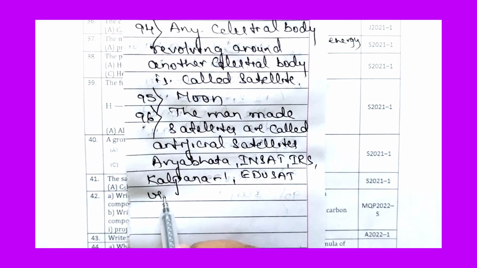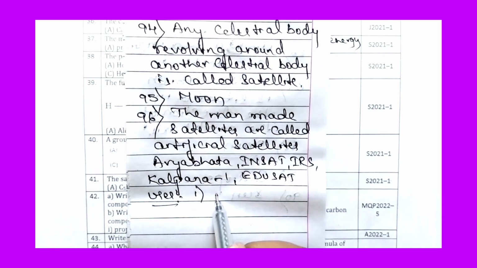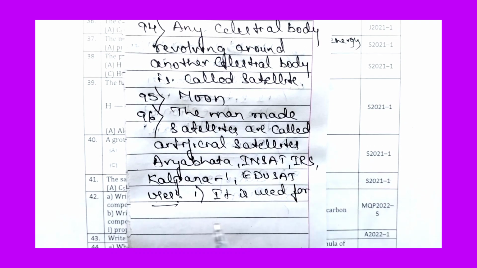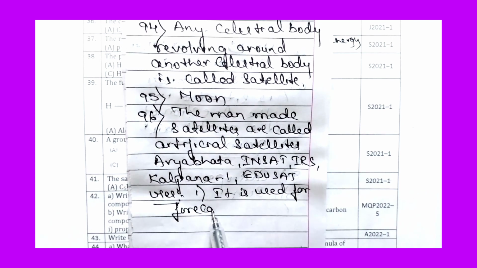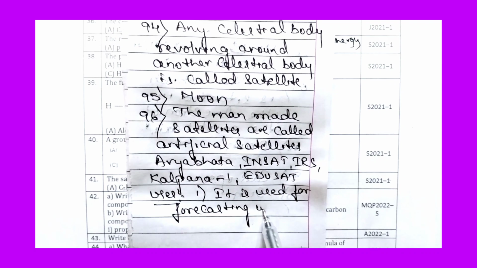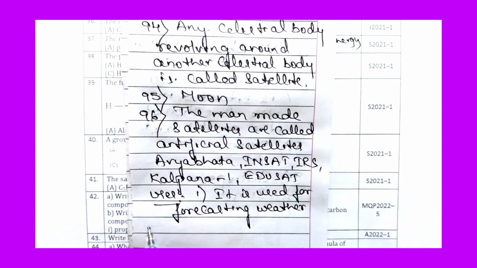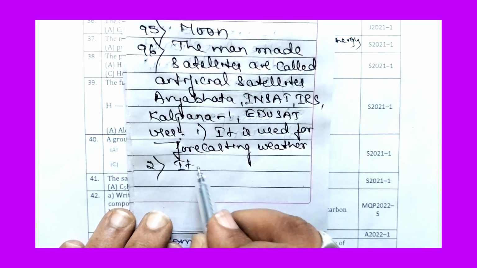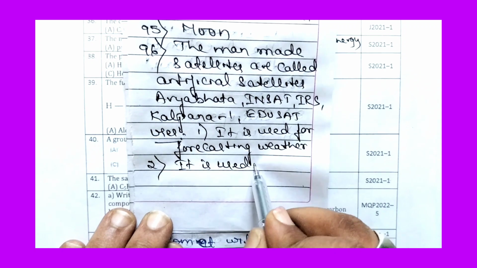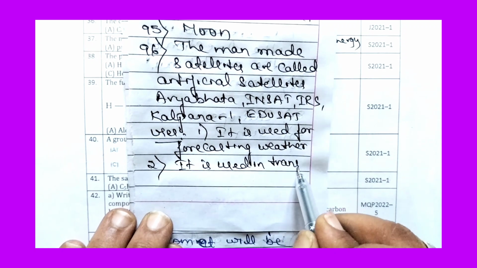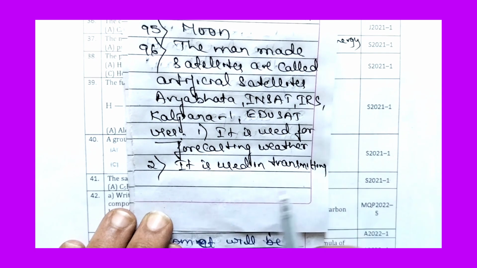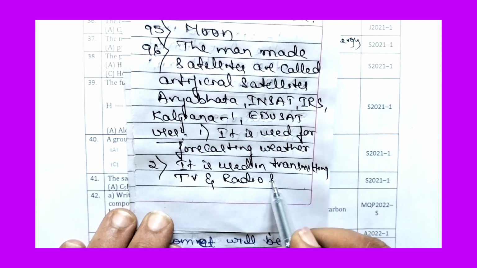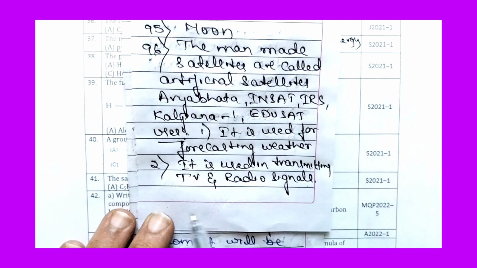Then what are the uses of artificial satellites? Artificial satellites are used for forecasting weather. The second use is transmitting TV and radio signals.